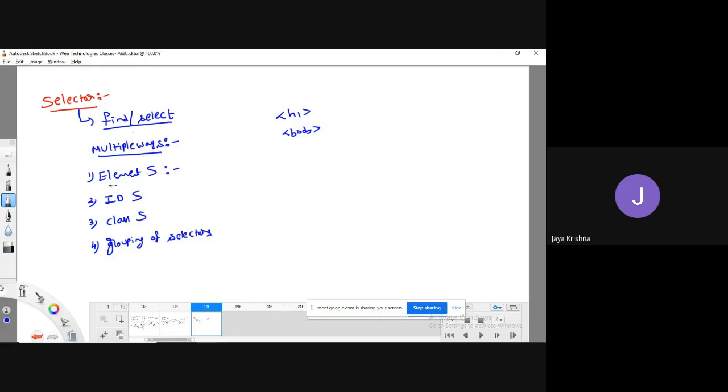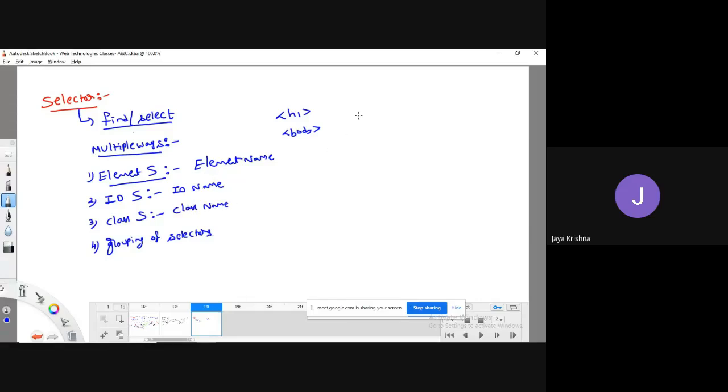In element selector, we select an element based upon the element name. In ID selector, we find or select an element based upon the ID name. In class selector, we select or find an element by using the class name.